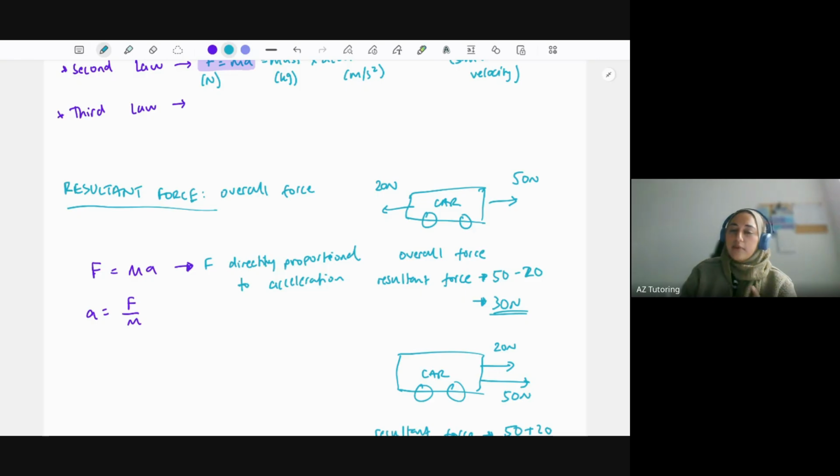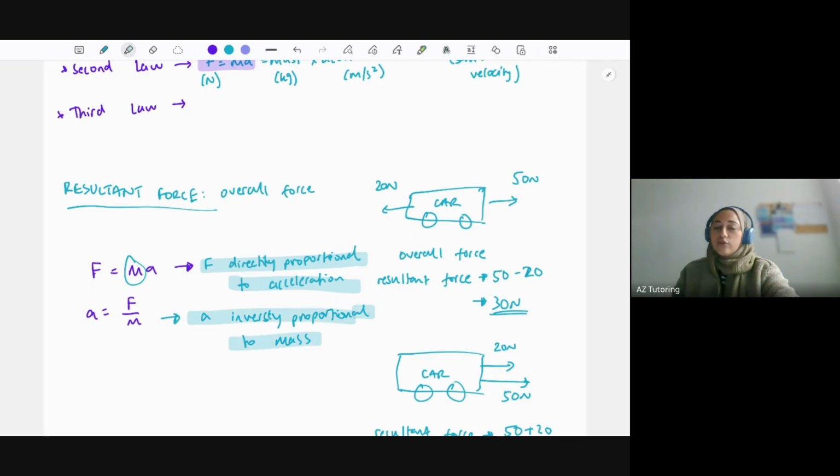And the reason why we can ignore the mass in that case is because mass should stay constant. You're not going to be changing the mass of something that you're measuring the force of. You're going to be changing its acceleration, so how fast or slow it's going. So therefore, you can say force is directly proportional to acceleration. If I rearrange that, I can also then say acceleration is inversely proportional to mass. So a bit of a hard one to get your head around that students struggle with. But it's all to do with rearranging the equations that they give you in the exam. So yeah, that's a bit of a higher tier mindset.